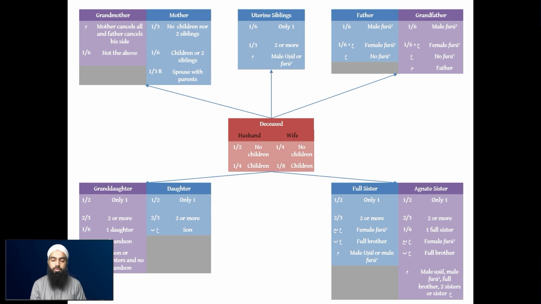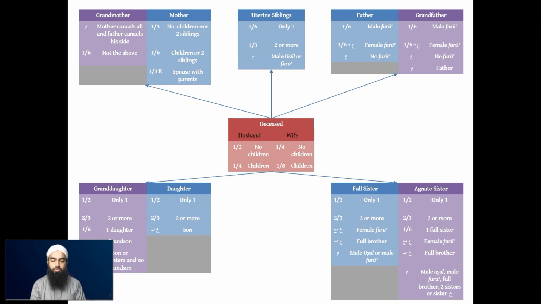So this is where the female furu' is alive, meaning the daughter and granddaughter are alive, or daughters are alive. And then the asaba ba means asaba binafsihi, meaning when this full sister has a full brother alive, the deceased has a full brother alive in essence. So she'll receive half of the share of her full brother.